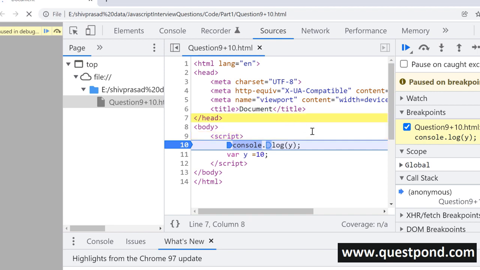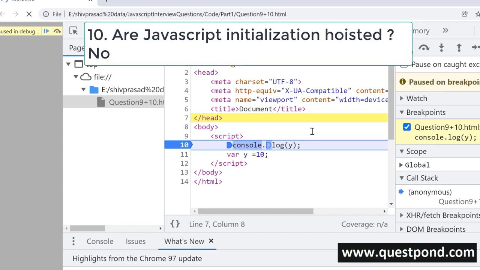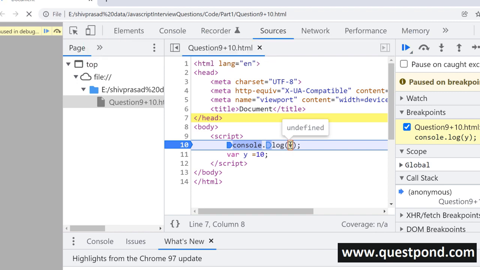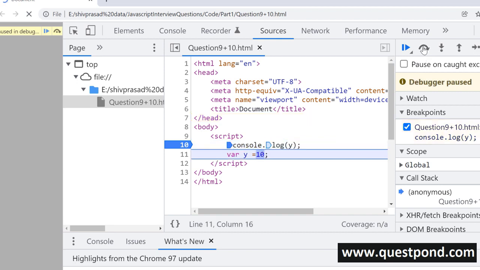And please note, one more cross question can come over here. Does hoisting move the initialization values? No. You can see out here again, it is not saying y is equal to 10. It is saying y is undefined. So it has not moved the initialization value until this line number 11 executes. Once line number 11 executes, yes, then y becomes 10, right?